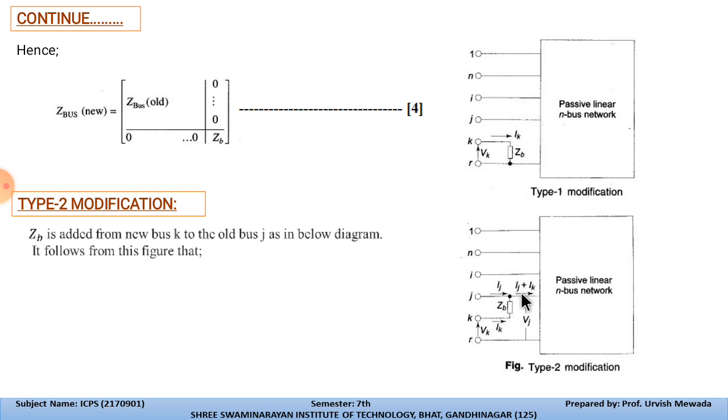Over here it is the combination of these two currents, so Ik plus Ij. This is the current which can be injected into the passive linear n-bus network. So this is the type 2 modification.